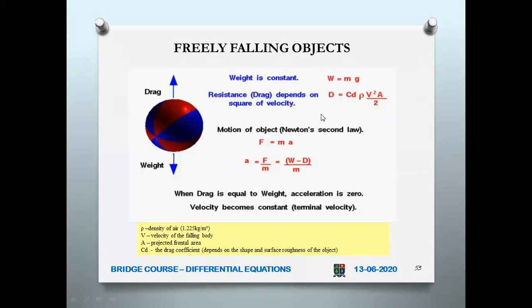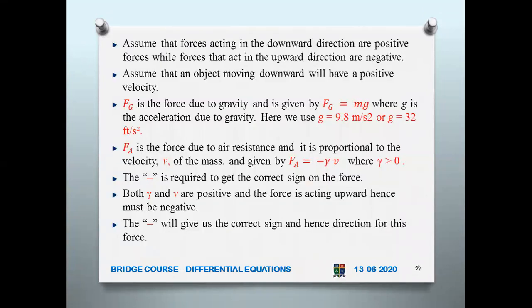So F by m, force is, there are two forces: W minus the drag force. Okay, so that is (W minus D) by m. So when drag is equal to weight, what happens? A becomes 0. When drag force is equal to weight force, then a becomes 0, which means if acceleration is 0, velocity is constant. That will be the terminal velocity.